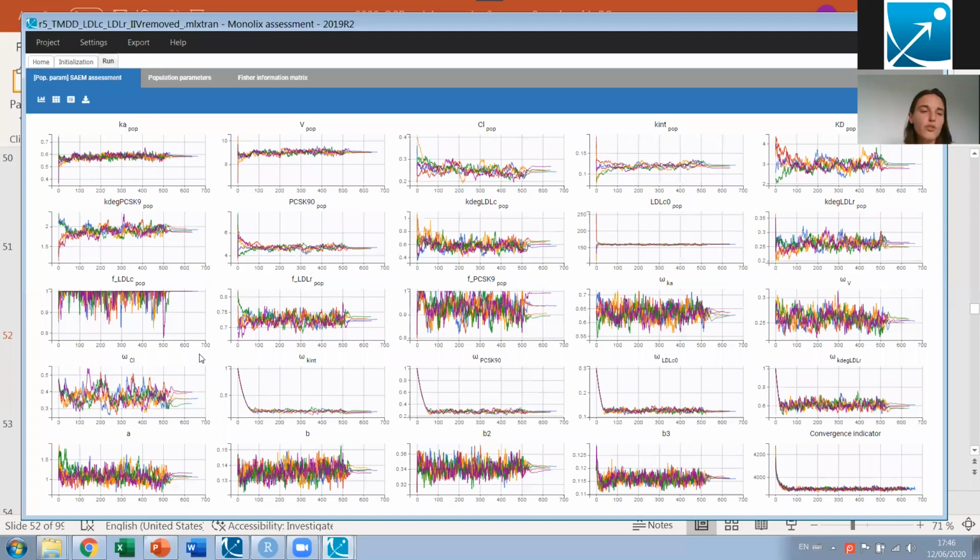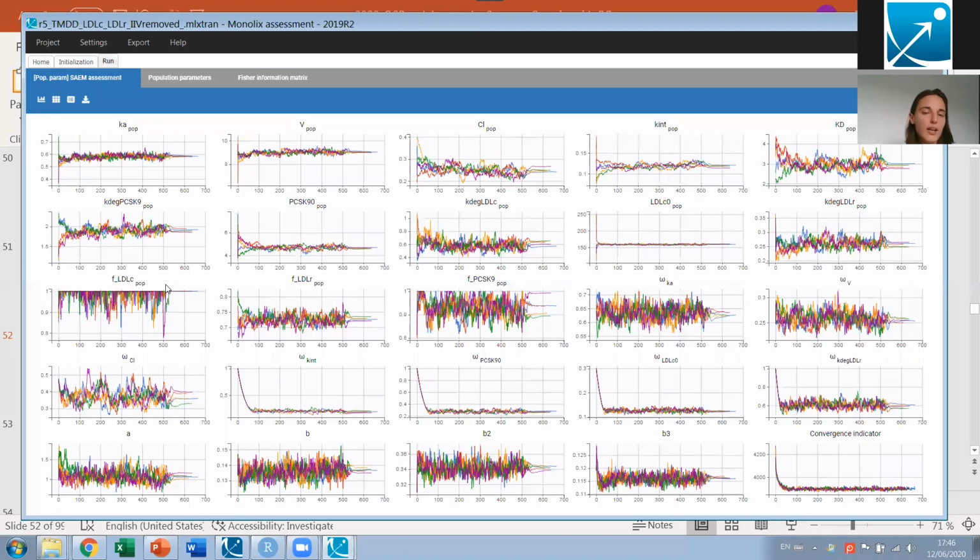And actually, I'm also concerned about the fraction for LDLC. At the end, they all converge to 1, but during the estimation, although all other parameters have already stabilized, it is still moving around quite a lot. So I really would like to check even more what happens for those 2 parameters.